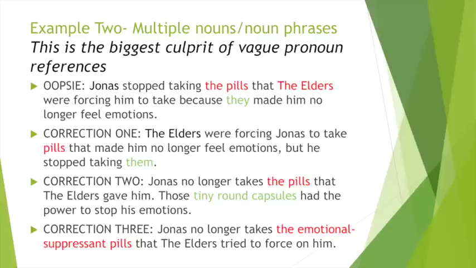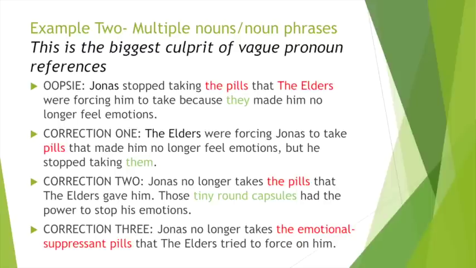Correction 1. The elders were forcing Jonas to take pills that made him no longer feel emotions, but he stopped taking them. Here we have moved the sentence around so that we are very clearly aware that them is the pills because he has stopped taking them.